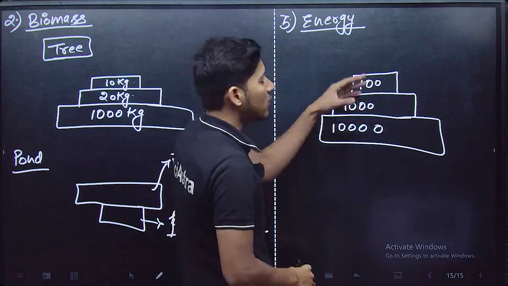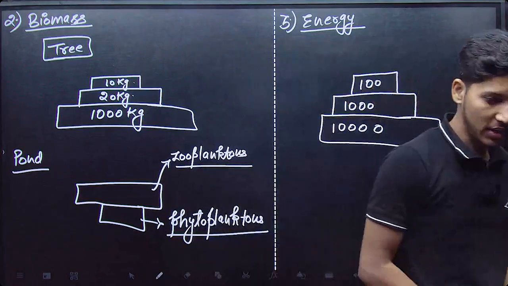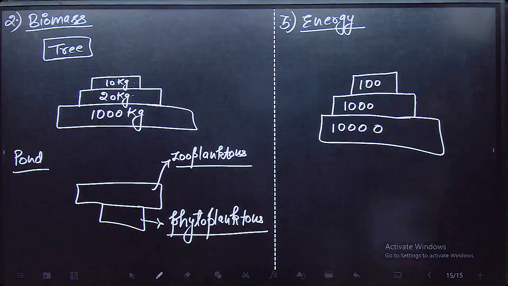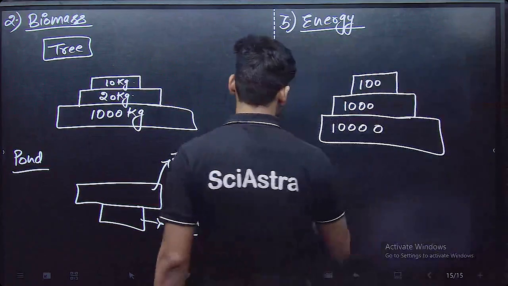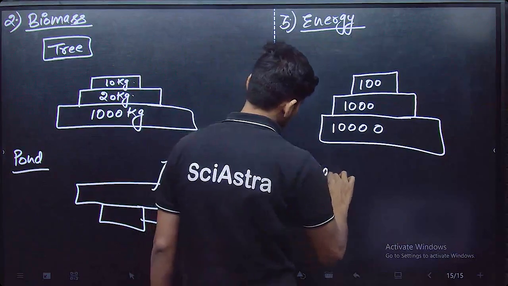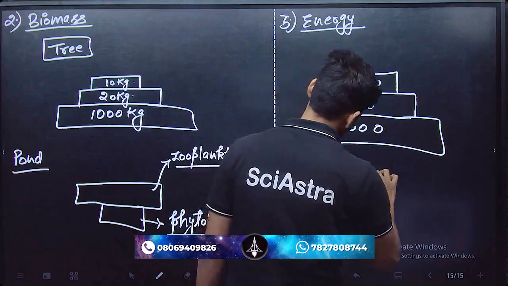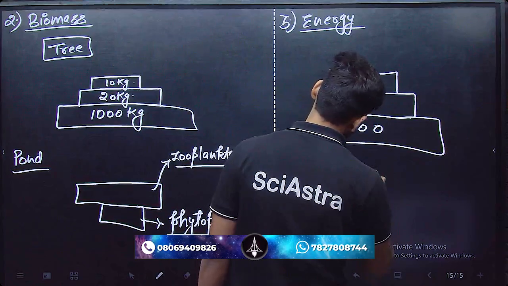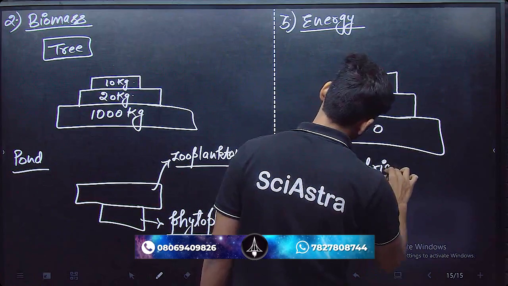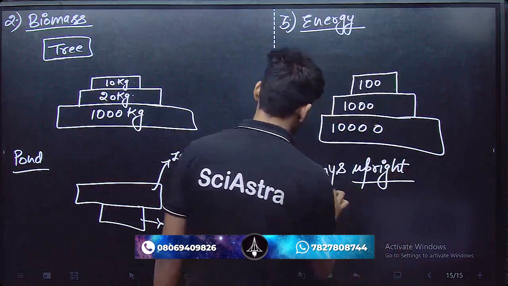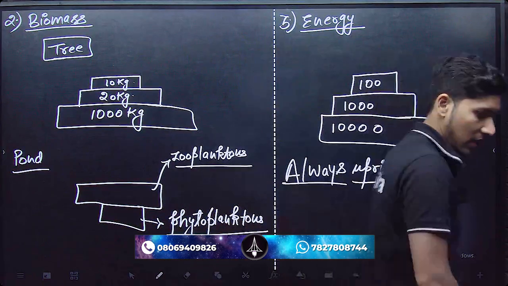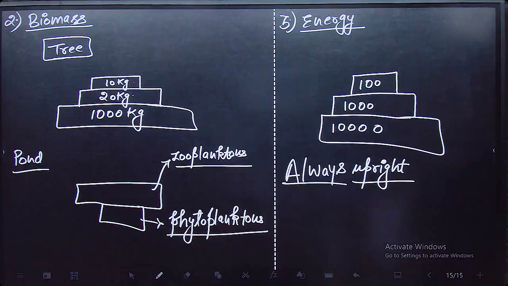That's why it is always going to be upright. Clear? Always upright. So this is your chapter, known as ecosystem.